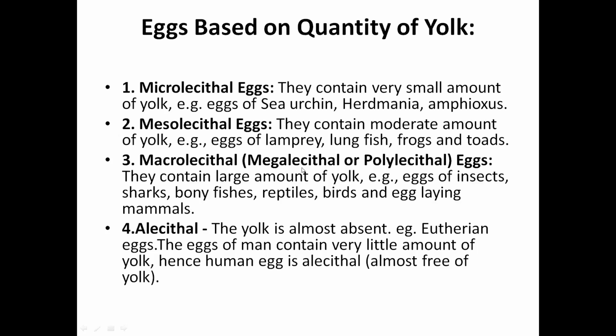Macrolecithal, it is also called megalecithal, polylecithal. They contain large amount of yolk. Example, eggs of insects, sharks, bony fishes, reptiles, birds, and egg-laying mammals. Alecithal, yolk is almost absent. Example, eutherian eggs. In human beings also, alecithal eggs are present. So, according to the quantity of yolk, there are four types of eggs.